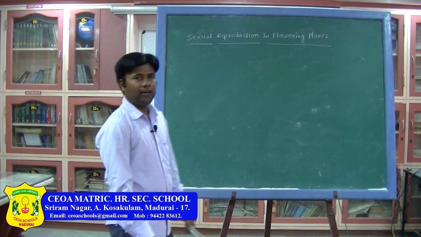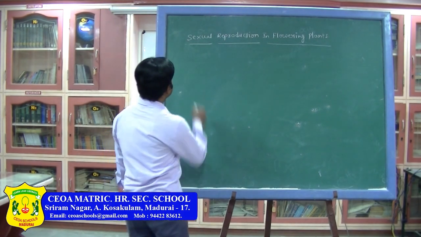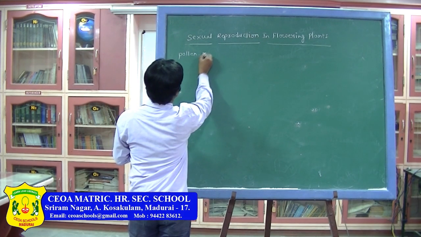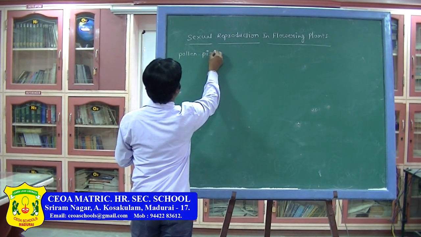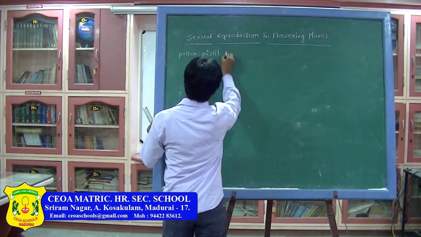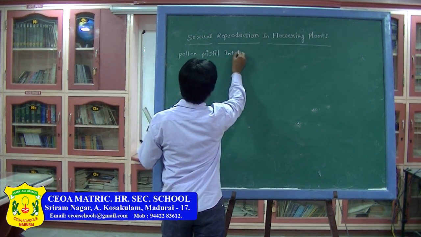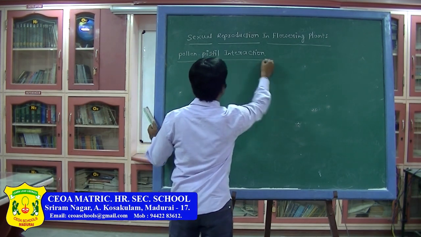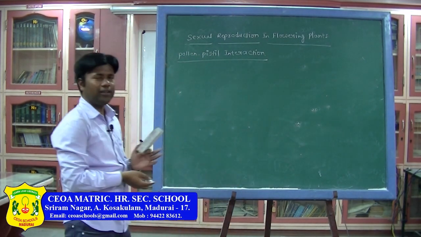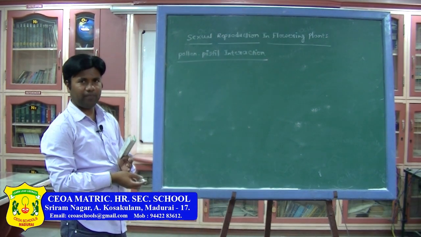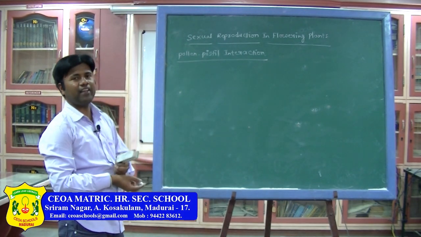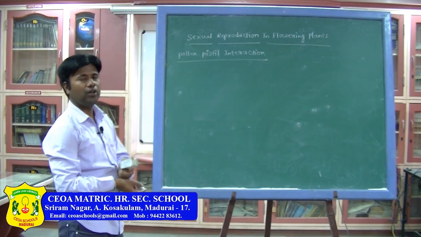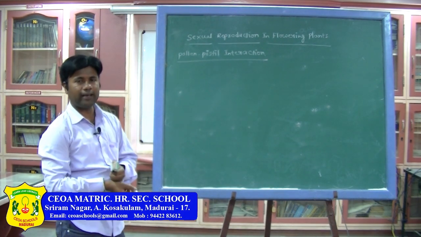Next one, pollen pistil interaction. When we see pollen and pistil interaction, in the previous class I have explained what is compatibility and what is incompatibility.